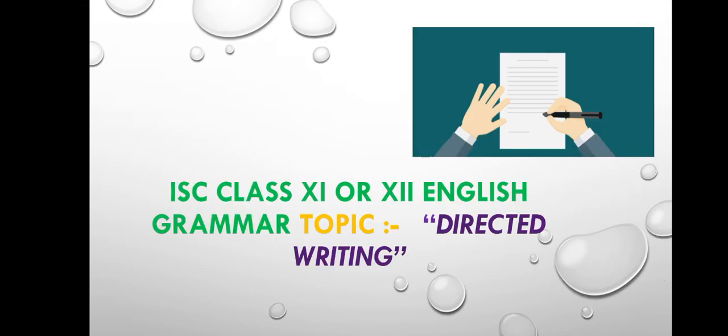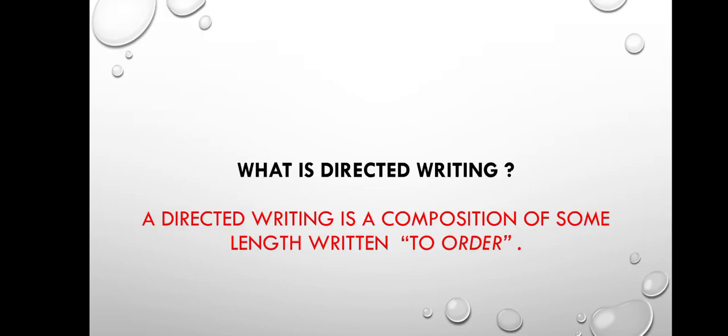As we have seen, the composition was of 20 marks, right? No, it was of 25 marks. How many marks was it? It was of 20 marks, right? The composition, while your directed writing is of 15 marks. So you can understand that you have to write about half of a composition. As I told you, this is a type of composition which you write in a short manner.